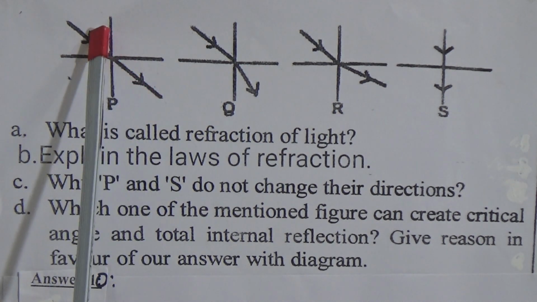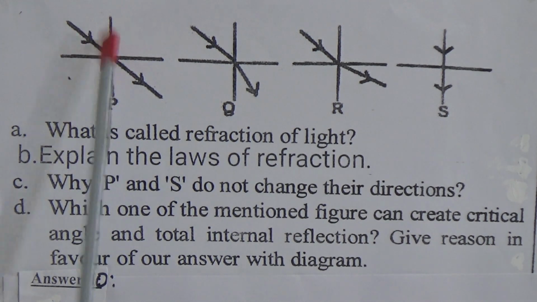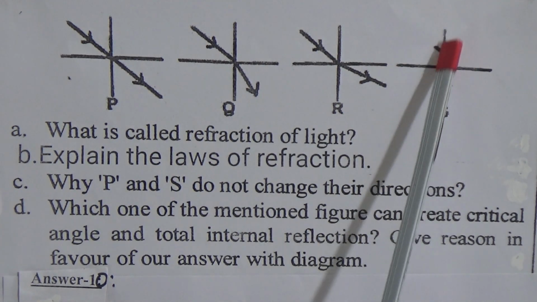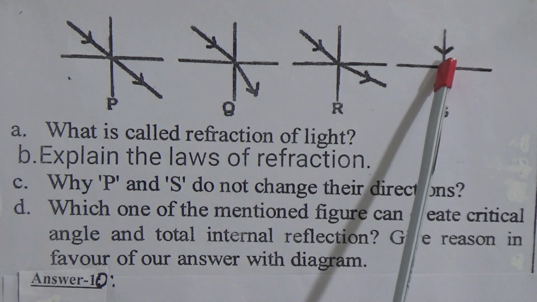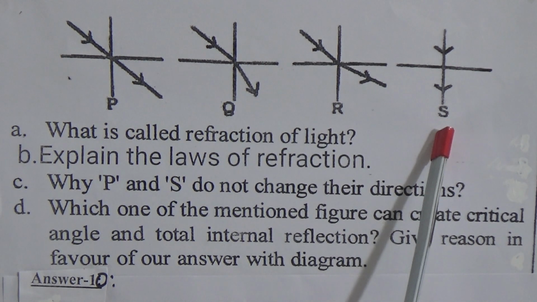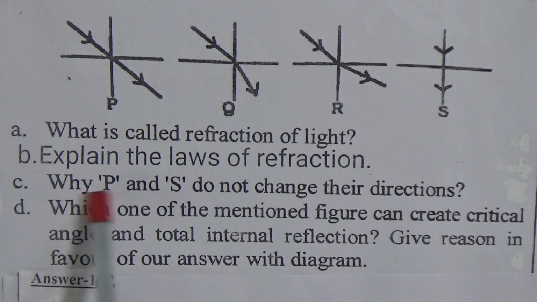That means the angle of refraction and angle of incidence are the same. And in this picture, I have just told that here all are 0. Then the angle of incidence is also 0, angle of refraction also 0. Then we have to discuss why P and S do not change their directions.